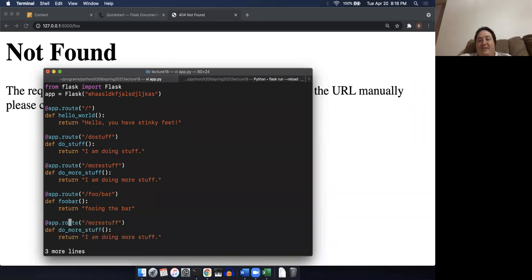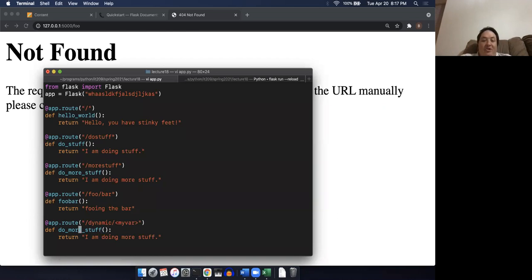Now what I'm going to do this time is call this /dynamic, and then after the dynamic, I'm going to put in angle brackets, and then I'm going to put in my var like that. See how I use the angle brackets? What I've effectively done is said I want the next part of the URL after the word dynamic to be a variable. It could be anything, and I'm going to name that variable myvar.